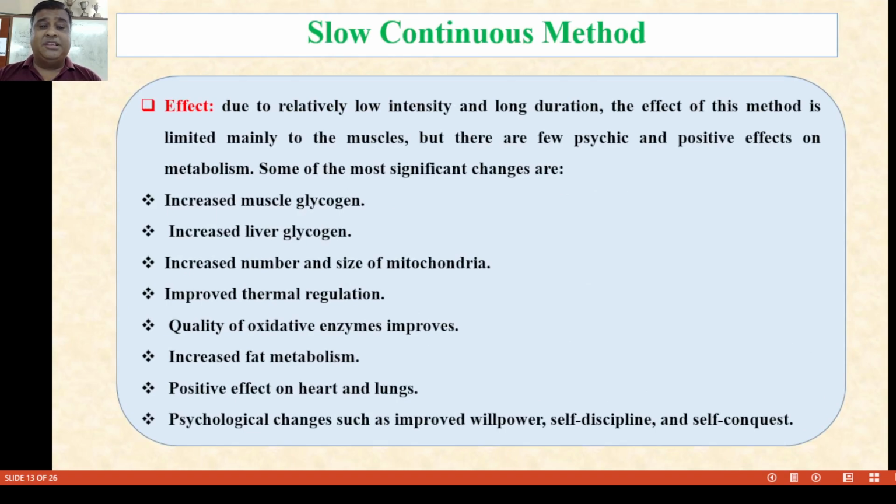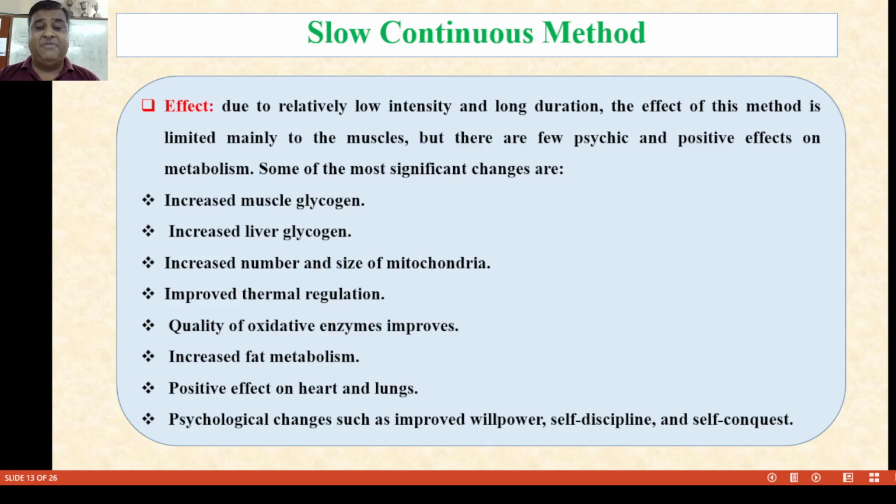Now the effects of the slow continuous method. What are the effects when we do this type of low intensity, long duration activity? The effects are limited mainly to the muscles, with a few cyclic and positive effects on metabolism.